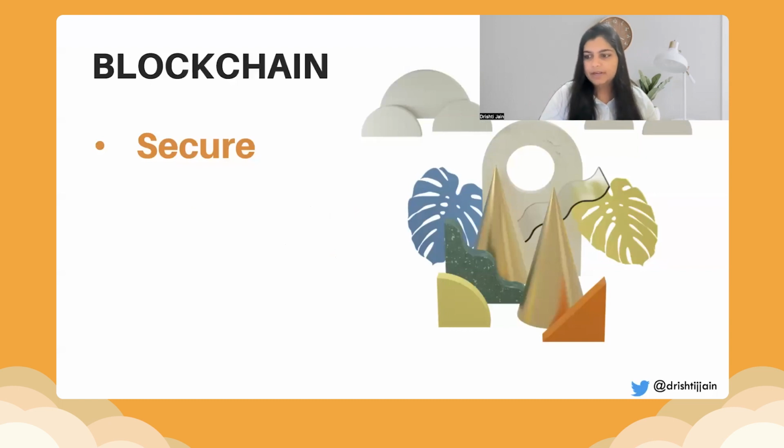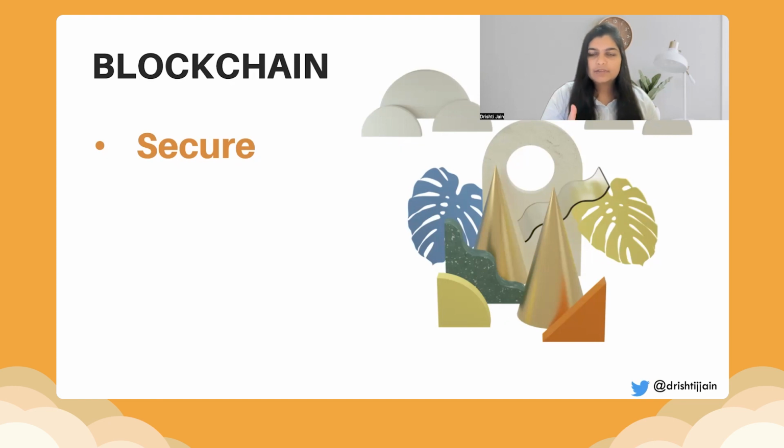Now, there are a number of key pillars of blockchain. The very first one is that it is very secure. A blockchain uses the concept of cryptographic hash that helps us to encrypt sensitive data and also ensure that only the correct recipient of the information is able to access it. Consider a financial blockchain wherein there are a number of transactions, and maybe you don't want your actual sum of money in your account to be displayed to the world, but maybe you're okay sharing it with your family members.